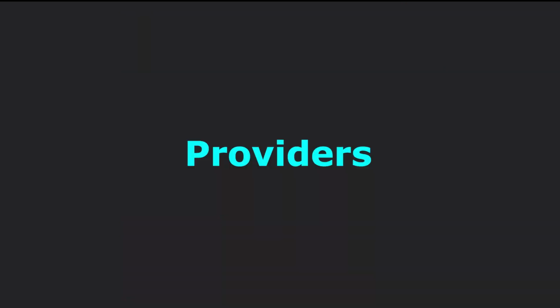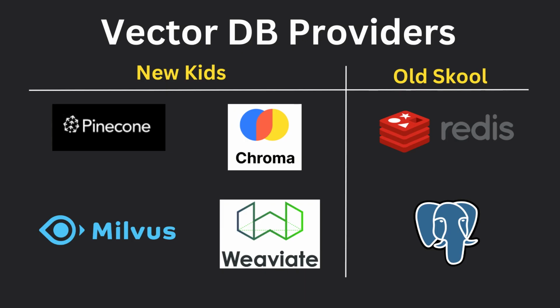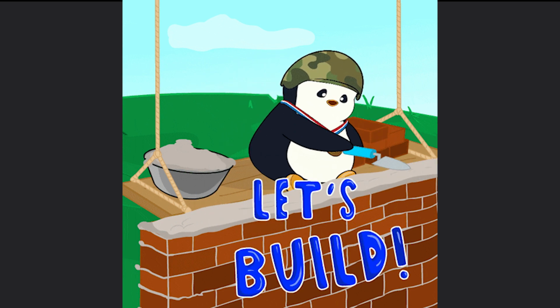So with vector databases being so hot right now, what are the big names you should check out? Ash_CS on Twitter put together a nice summary of the pros and cons of the current vector database suppliers. These include Pinecone, Chroma, Weaviate, Milvus, and also vector stores from more traditional suppliers like Redis and Postgres PG Vector. So, now you know what a vector database is. Go forth and build!